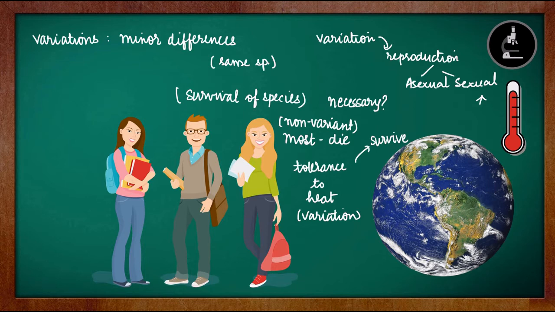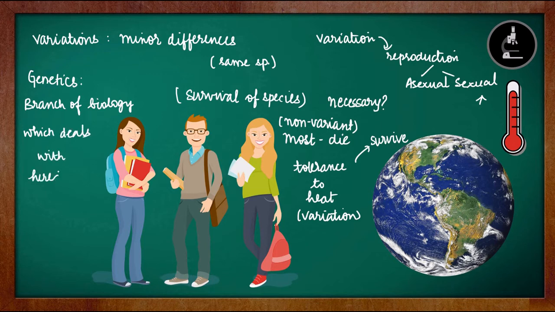Now, when we are clear with what is heredity, what is variation, let us try to understand what is genetics. We know what is heredity, that is the inheritance of traits from the parents to their offspring. You also know what are variations. They are the minor differences between individuals of the same species. So genetics is the branch of biology which deals with heredity and variations. So the branch of biology which deals with heredity and variations is called as genetics.